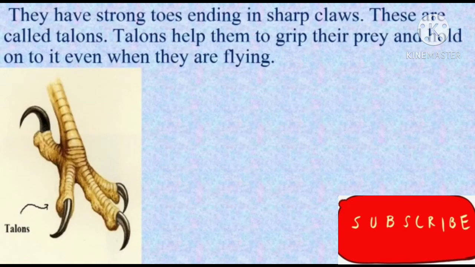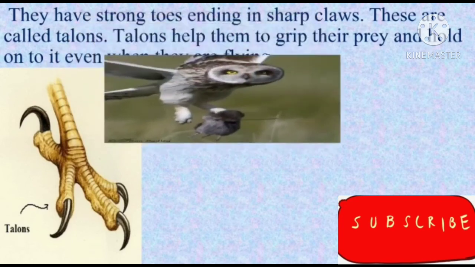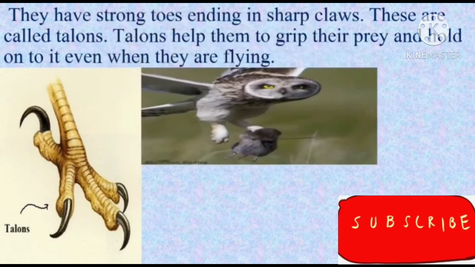Now see in the image. See their feet, see their claws, see how sharp their nails are. Why? Because talons help them grip their prey and hold on to it even when they are flying. This is how an owl holds its prey when flying.